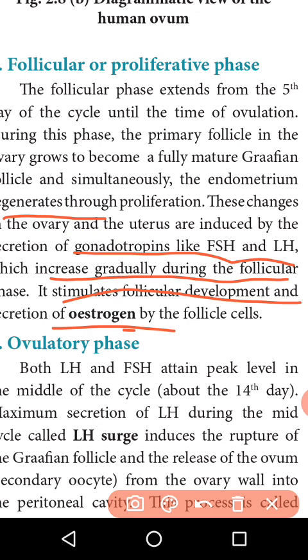The changes in the uterus and the ovary happen with the help of gonadotropin hormones like FSH and LH, and estrogen is also produced. The estrogen level increases. These all play an important role in the follicular or proliferative stage.